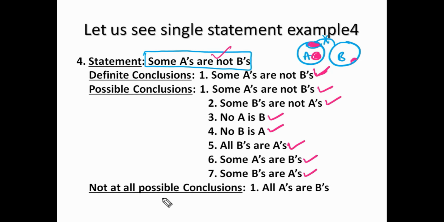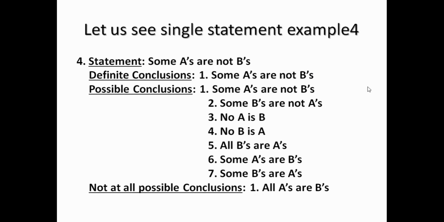Okay. Not at all possible conclusions: all A's are B's. If you write complete A inside B, that is a violation of the given statement, because some A's should be there which are not B's. But in this diagram, there is no A which is not B. That's why all A's are B's is not at all a possible conclusion. Okay, right. So see this video twice or thrice to understand this concept. If you are perfect with these points, then the remaining part will be clear.